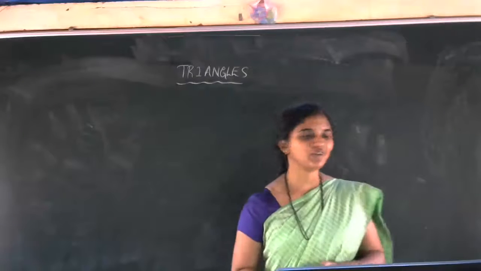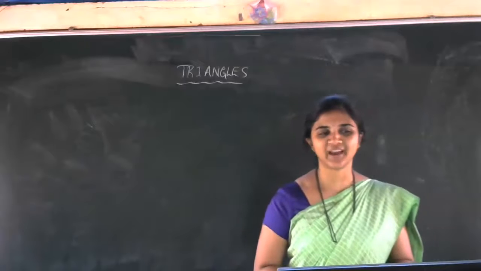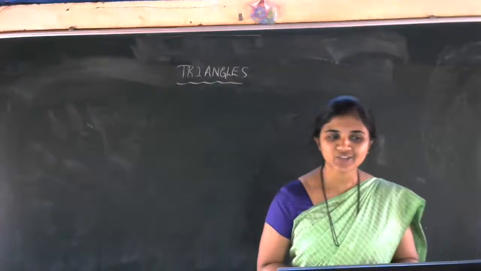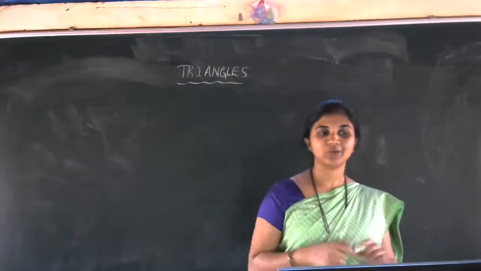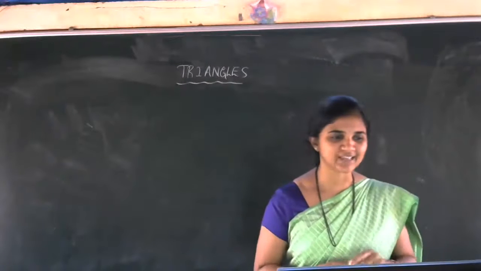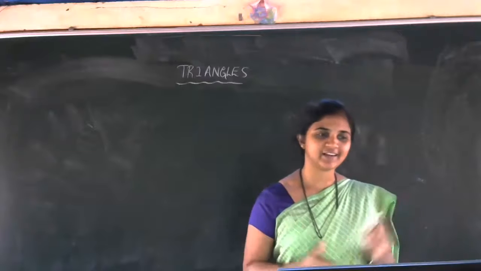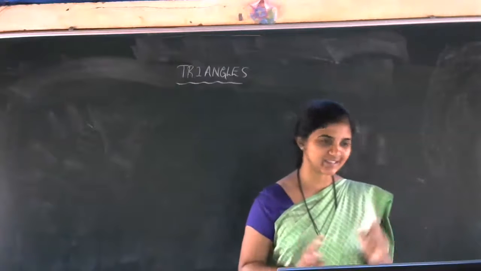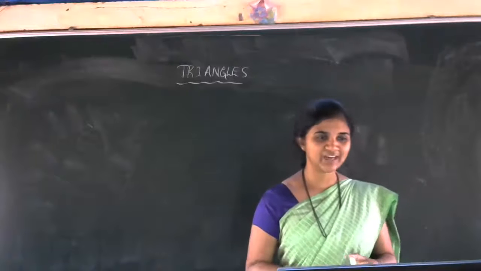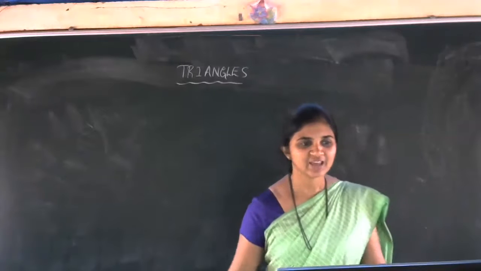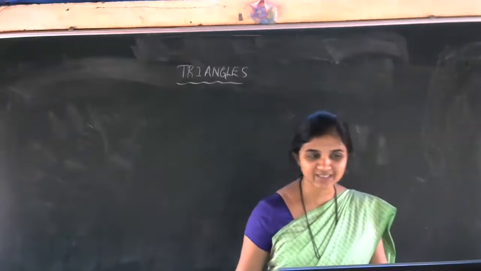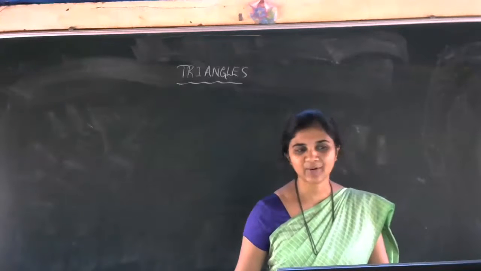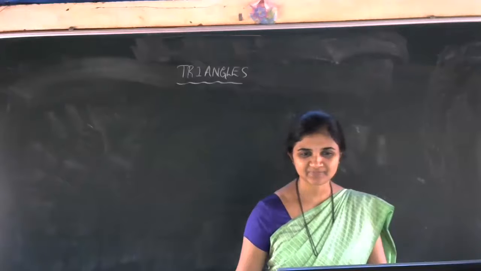You all know we are discussing the triangles topic and we have reached the last part of it, right? What is that last part? What did we learn in the last class? Inequalities in a triangle. Can anyone recall the properties we discussed in the last class so that we can continue? Who is ready to tell us about yesterday's class?